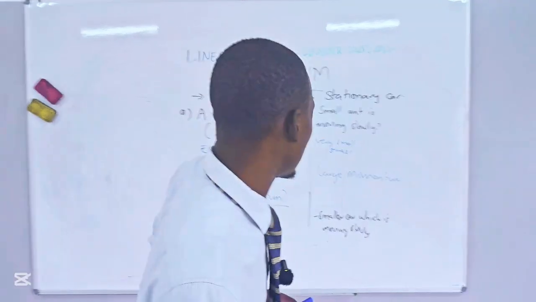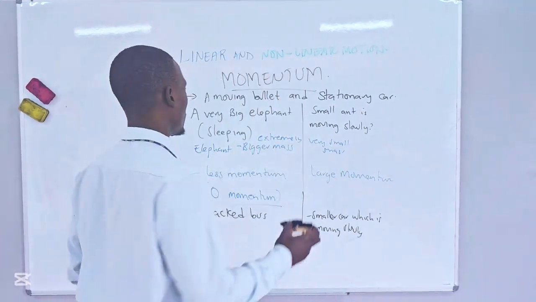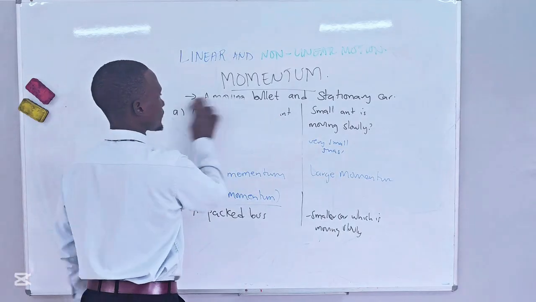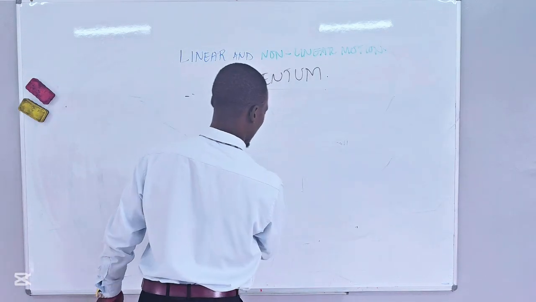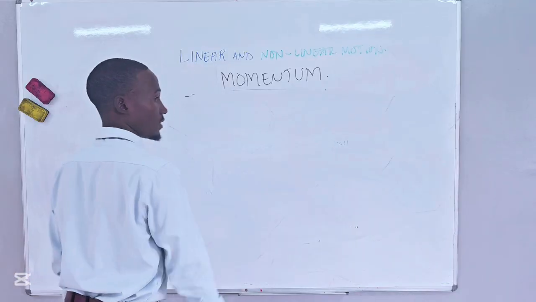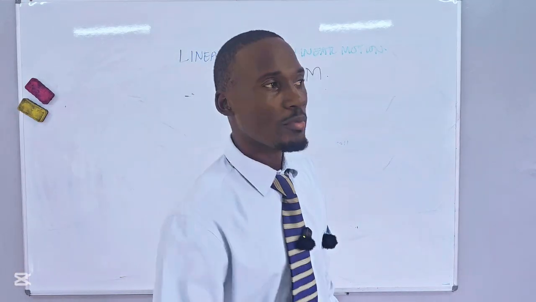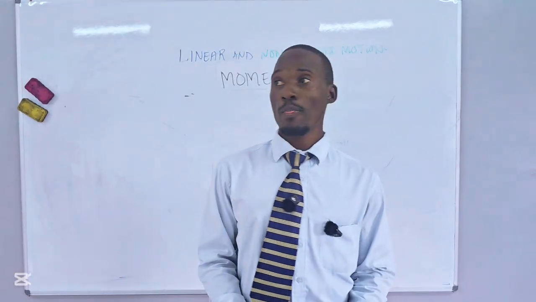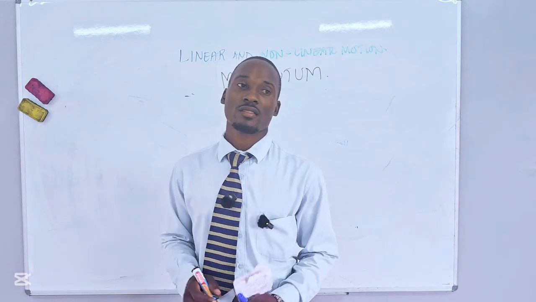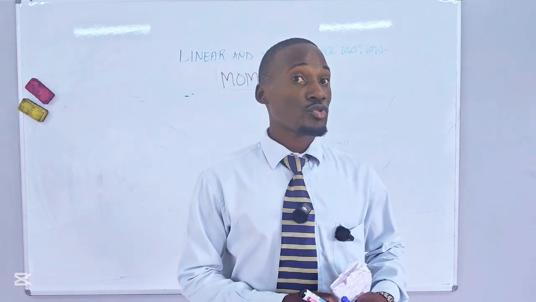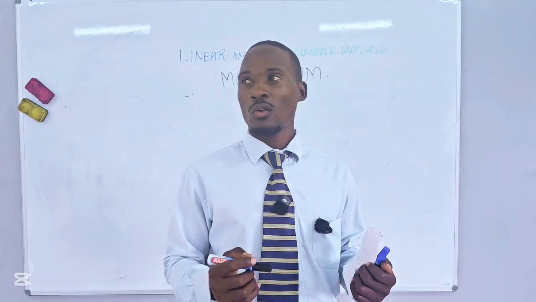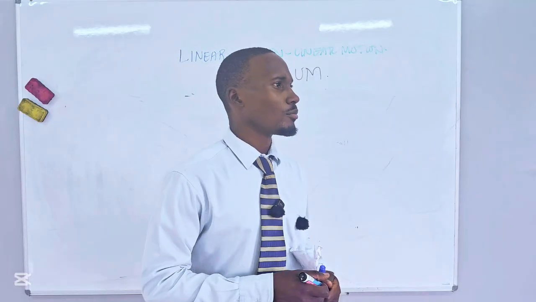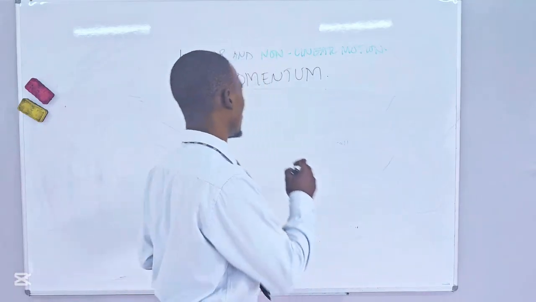For example, a moving bus is very hard to stop because of its mass. It is very hard to stop if it's moving because it has a large momentum. What gives it a very large momentum? Because of its large mass.